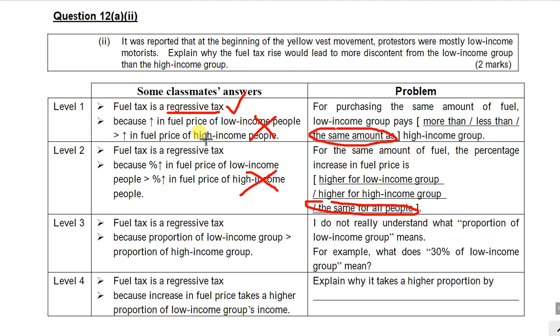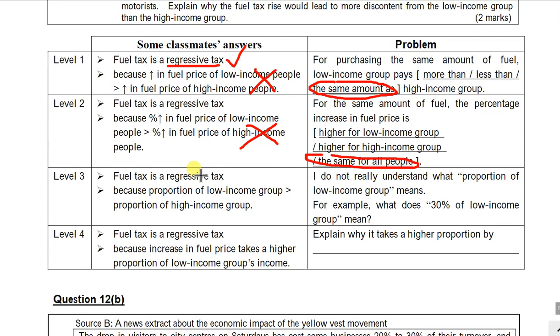Then some of you did a little bit better and wrote down something like this in the level 3 answer. What you wrote down is the proportion of low income group is larger than the proportion of high income group. Well, when I read this, I don't really understand what it means. So what does it mean by proportion of low income group? Say for example, proportion means like 30%, 40%. We have a ratio, right? What does it mean by 30% of low income group? 30% of a person, what is 30% of a person? I don't really understand what it means, right? And this is not correct.